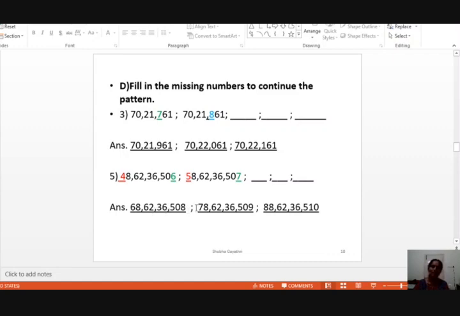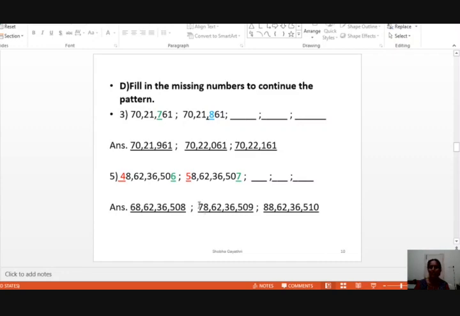Now the next number, how will you get it? The 10 crores digit should increase by 1. 6 has become 7 here. Next go to the unit place. It has become 9 now. The new number is 78 crore 62 lakhs 36,509. Just get the next number.